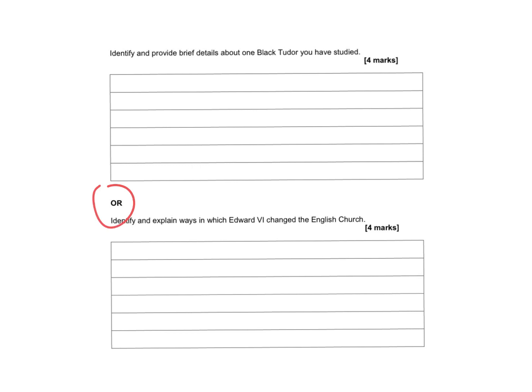Now, in the cases where students wrote an answer to both, unless you told me which one to mark, I looked at both and marked what I believe to be the strongest of the two answers. But you only had to answer one. This is only a knowledge question, and what I'm looking for is at least 2 accurate statements for each question. So let's have a look at the waggles on the next slide.